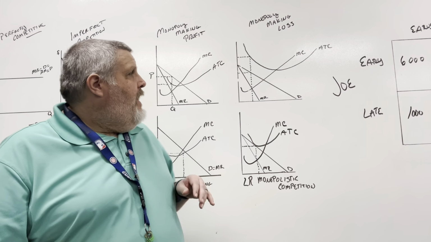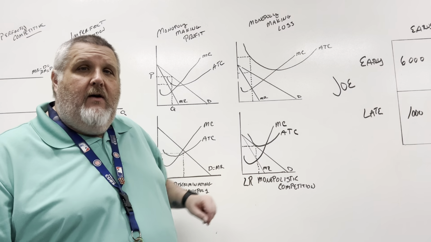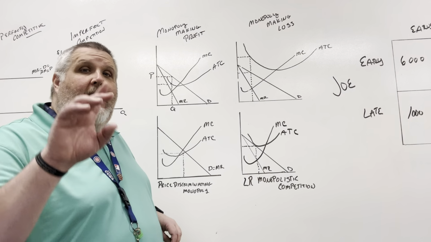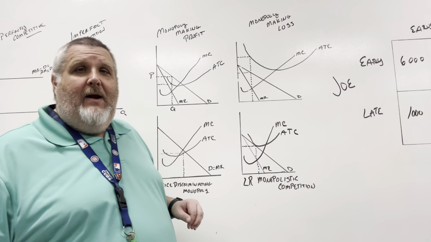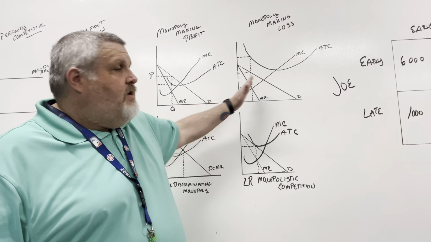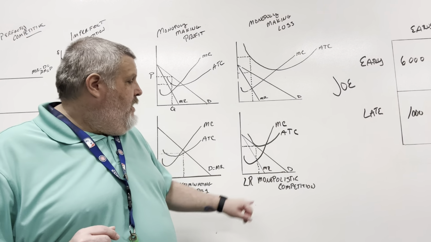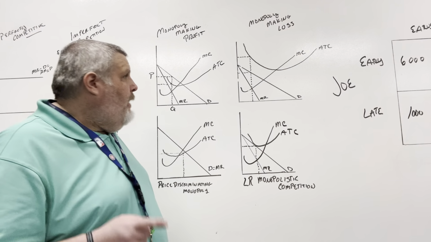Okay, and so with that in mind, this is what our curve is going to look like for monopolistic competition in the long run. In the short run, it looks like a monopoly making a profit. It looks like a monopoly making a loss. Okay, these are short run monopolistic competition curves. Long run is where it gets different. Okay, and here's why.